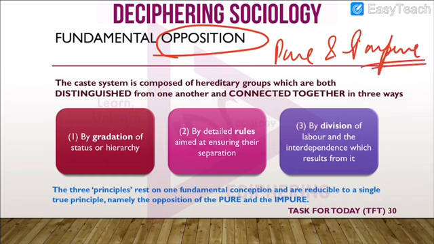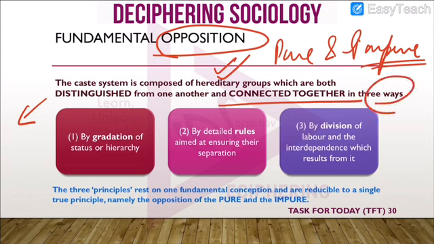This was the ideology. So in this way, the caste system was composed of hereditary groups, and it was both distinguished and connected together. As we studied before, there were three characteristics. First, there was a hierarchy or status. Second, there were rules which separated, let's say, marriage or food.